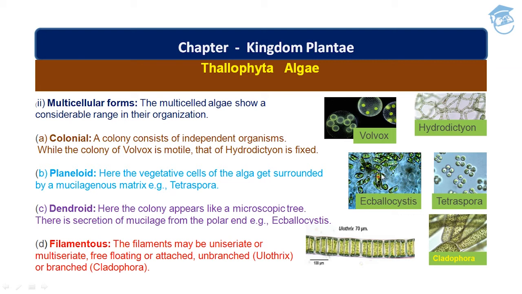Then comes another multicellular form, and that is filamentous.